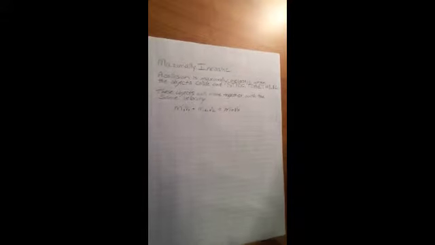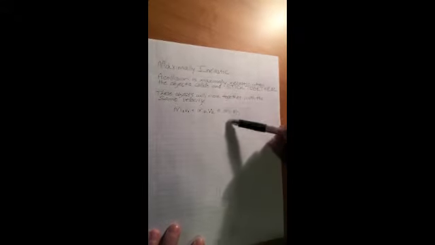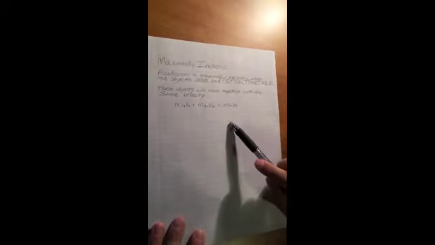So the third and final type of collision is a type of inelastic collision. It's a maximally inelastic collision, and this is an inelastic collision in which the objects, when they collide, stick together, and these objects will move together with the same velocity. So the momentum of the first one plus the momentum of the second one is going to equal the total mass of the two times the velocity of both of them, because they're moving together with the same velocity. So the initial momentum will still equal the final momentum, and you can solve for the velocity of the two objects together using this equation.